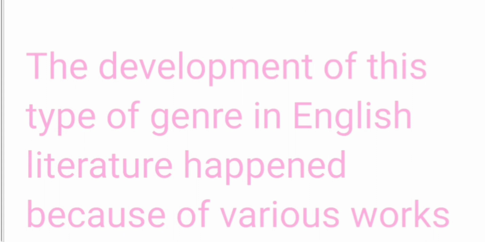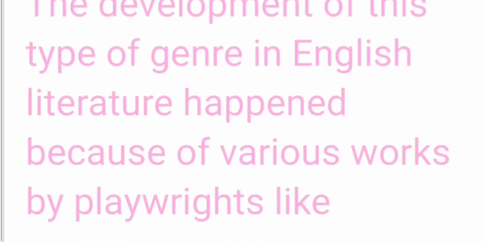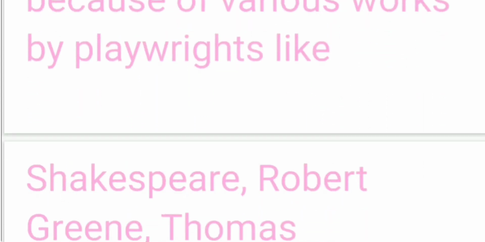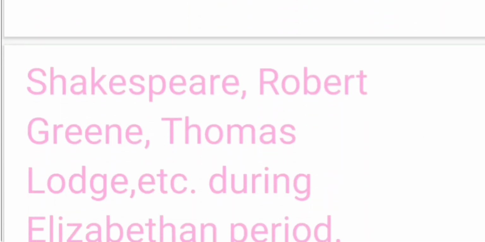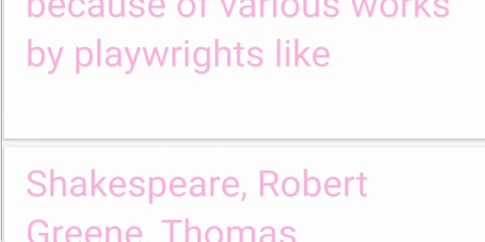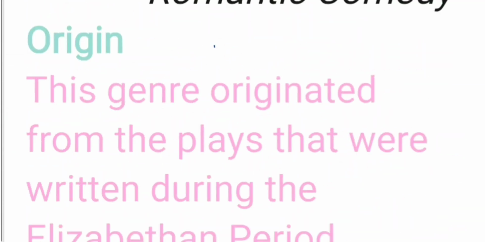Why did this genre develop? Because of the various works that were done by playwrights like Shakespeare, Robert Greene, Thomas Lodge, etc. during the Elizabethan period. So the origin you can divide in two parts if you want to learn this. That is basically how it originated and why it originated.